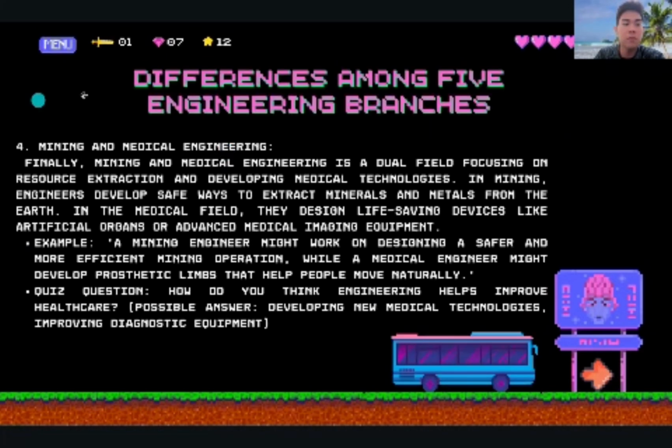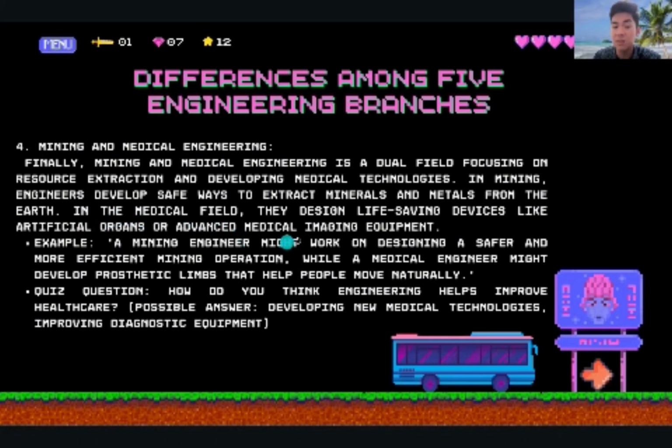So we will go next to number four, and the last material in the difference among five engineering branches: mining and medical engineering. Finally, mining and medical engineering is a dual field focusing on research, extraction, and developing medical technologies. In mining, engineers develop safe ways to extract minerals and metals from the earth.